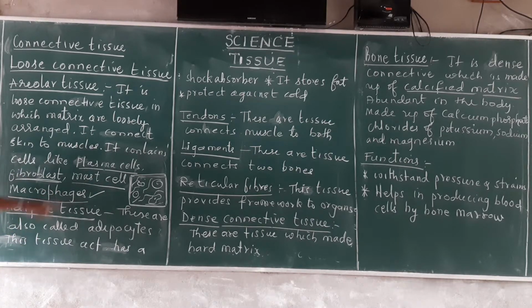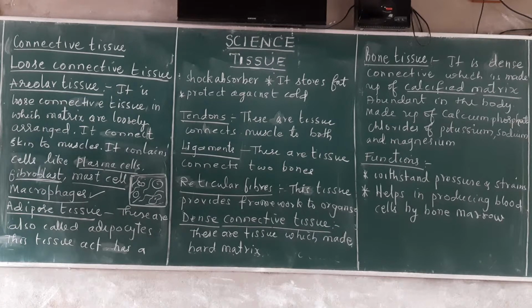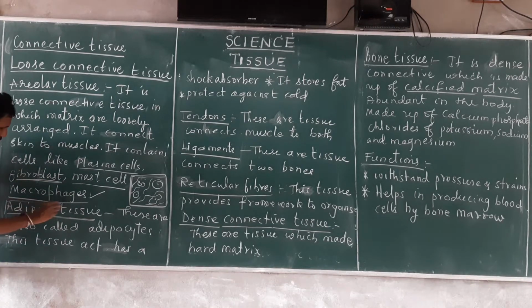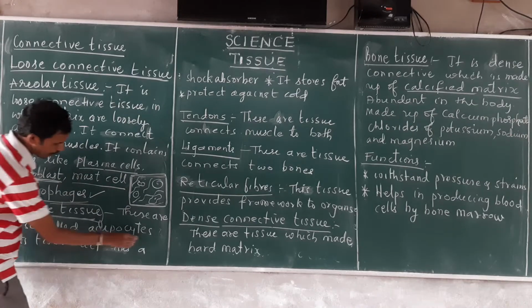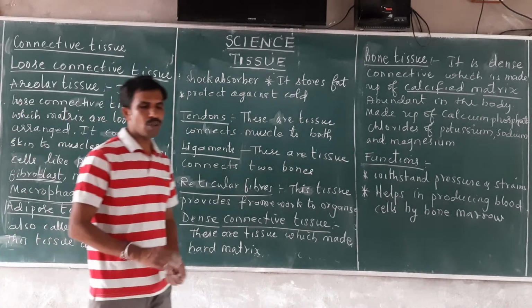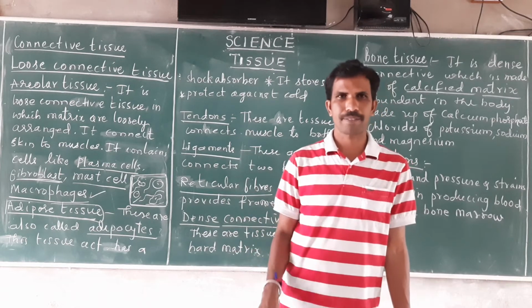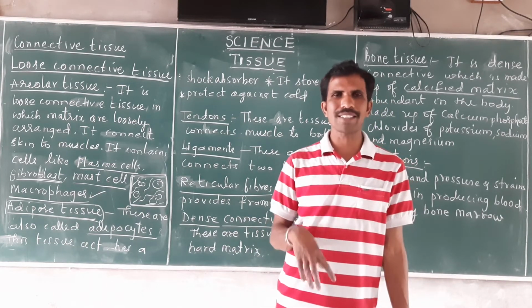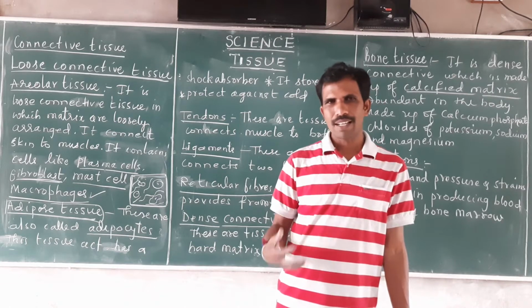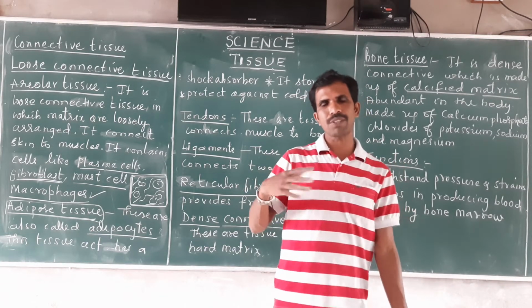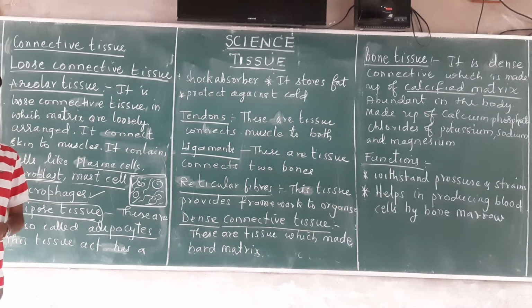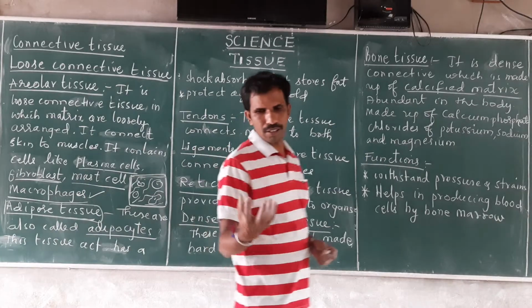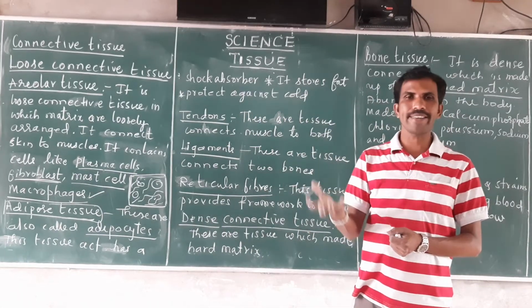The next type of loose connective tissue is adipose tissue. Adipose tissue is also called adipocytes. Adipocytes are the cells which store the fat. Whatever carbohydrate or lipids we consume will be converted into fat and stored in the body.